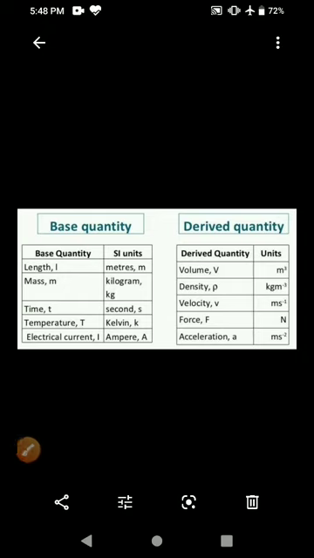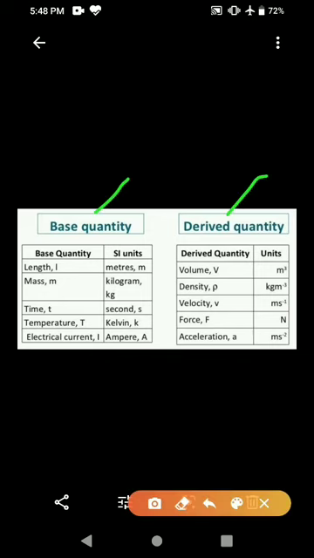Here two tables are given. In the first table base quantity and in the second derived quantity. Each table contains two columns. In the base quantity table there are two columns, base quantity and SI unit. So length unit is meter denoted by small m. Mass unit is kilogram denoted by kg. Next, time unit is second denoted by small s. Temperature unit is Kelvin denoted by capital K, and the last one is electric current, I, unit is ampere.